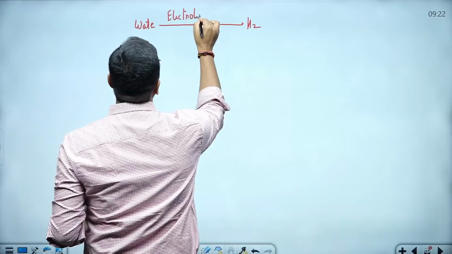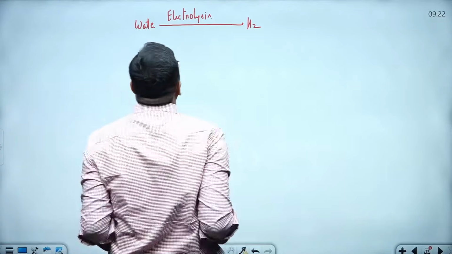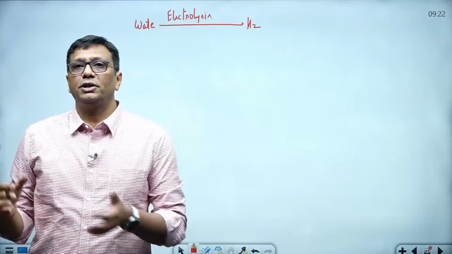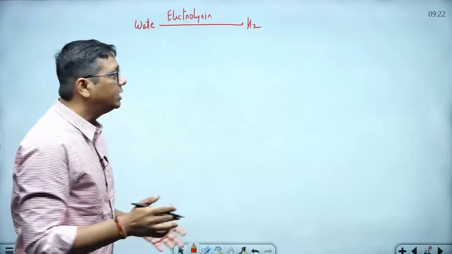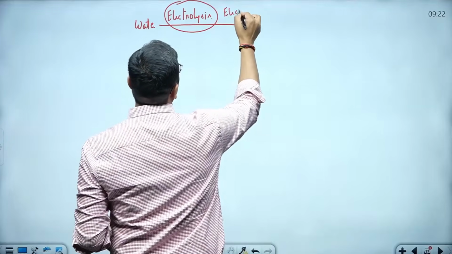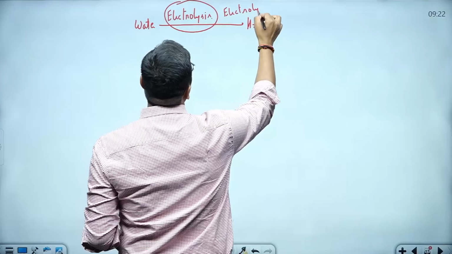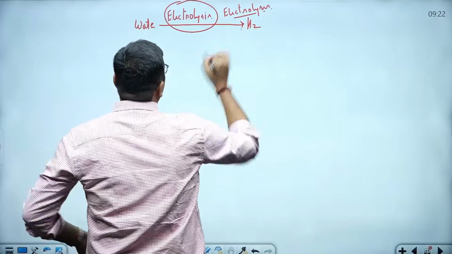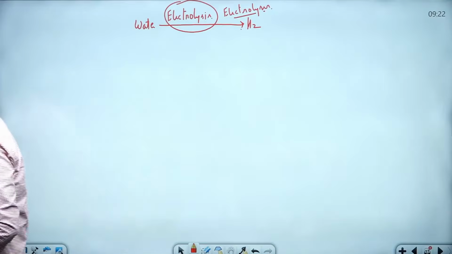With its help, water is converted into hydrogen. For electrolysis we need a chamber called an electrolyzer. It's the place where we do the electrolysis process and the water is converted into hydrogen fuel.